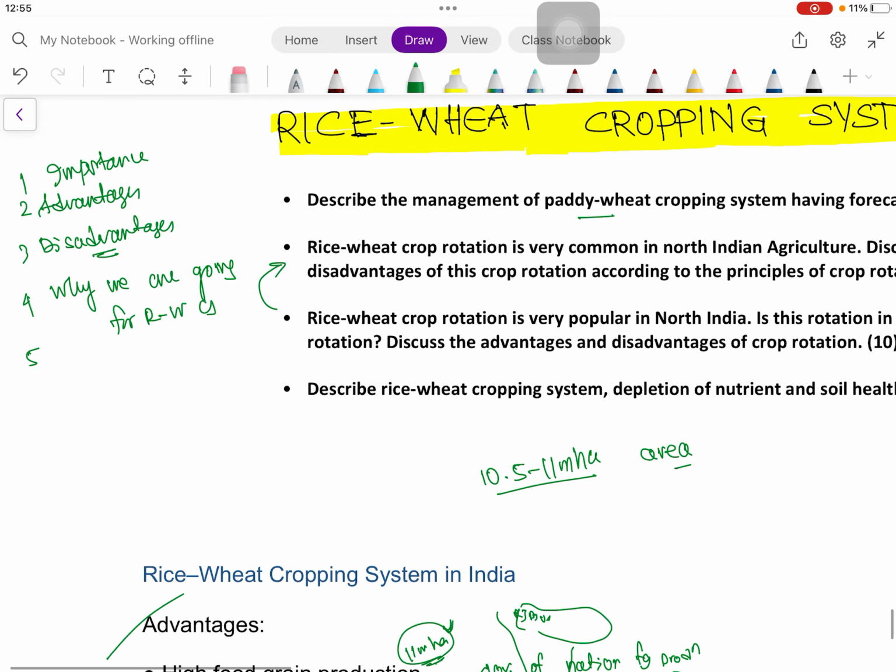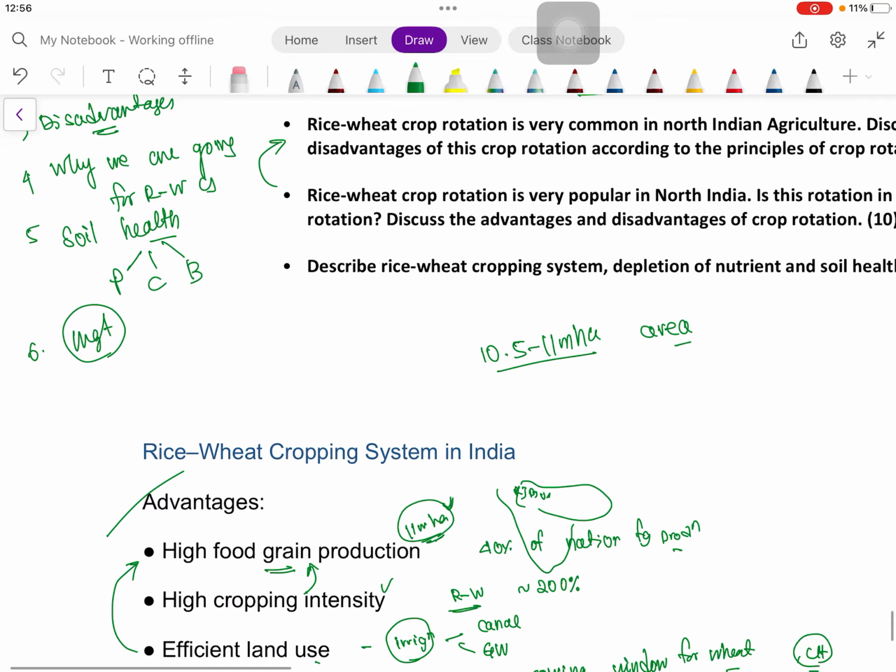Then we saw the effect of this cropping system on soil health, how it is impacting the various physical, chemical, and biological properties of soil. Then we also saw the management options to restore the soil health.